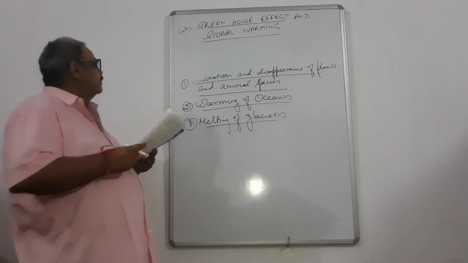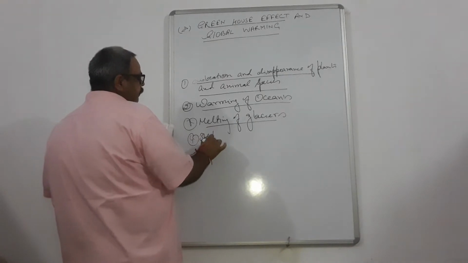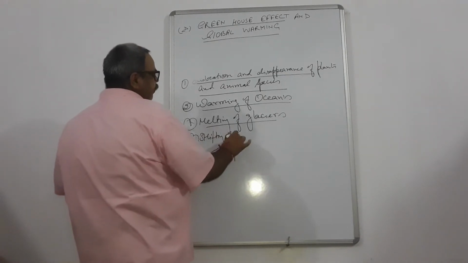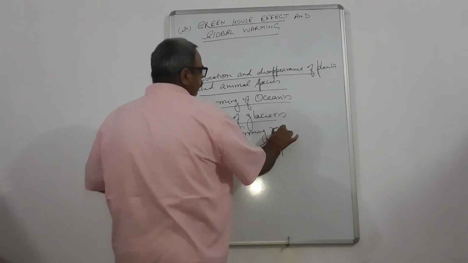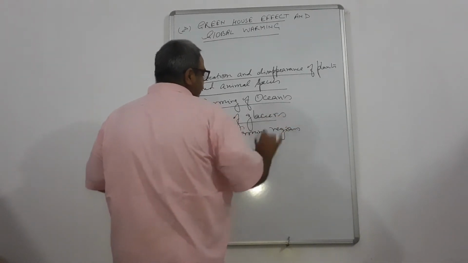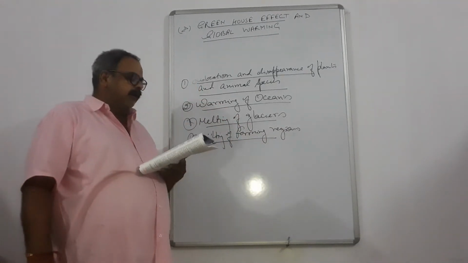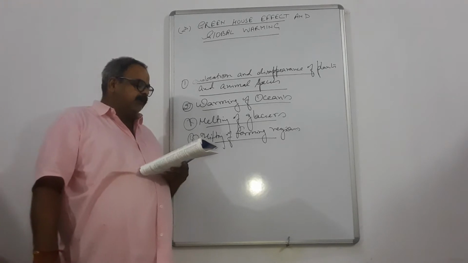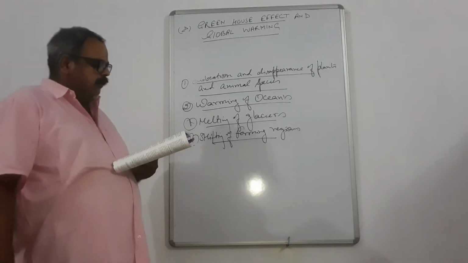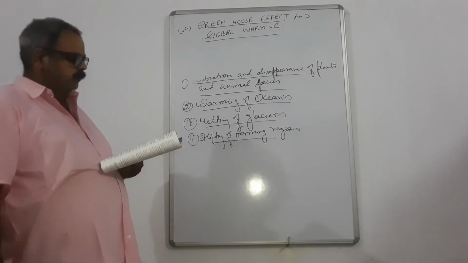Fourth point, shifting of farming regions. In the near future, warming will result in poor yield in the farms and a rise in malnutrition. Crop yield is expected to increase in the middle of high altitude regions. Therefore, farmers will have to shift their farming regions from low altitude to high latitudes.